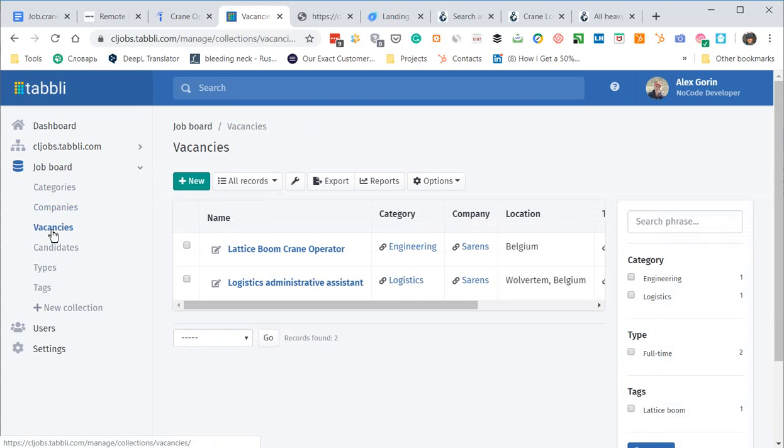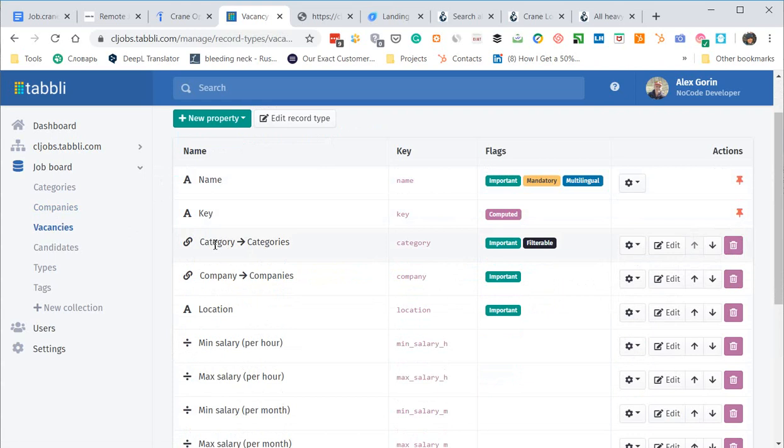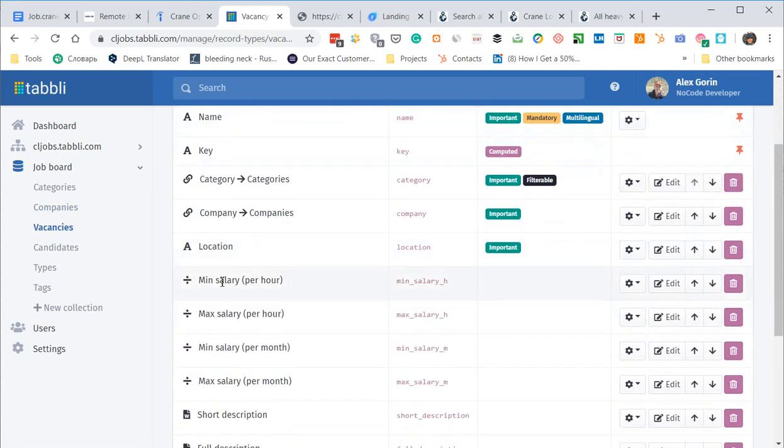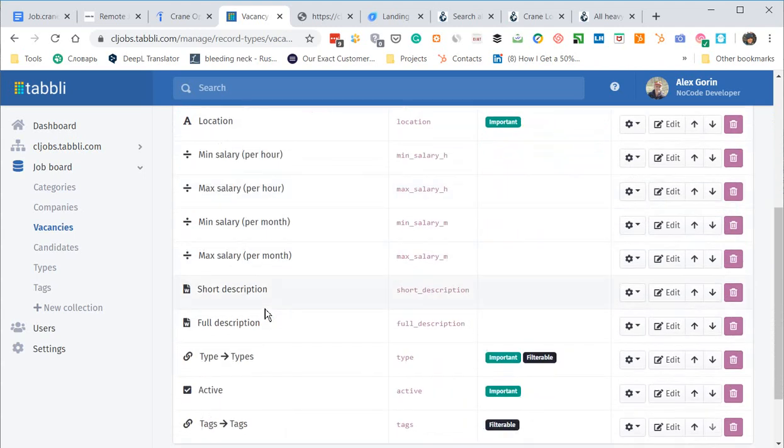Vacancies is a structure created with these properties: category, company as a relation to companies, geolocation, min and max salary, per hour, per month. I'm not sure, maybe we will improve this structure.